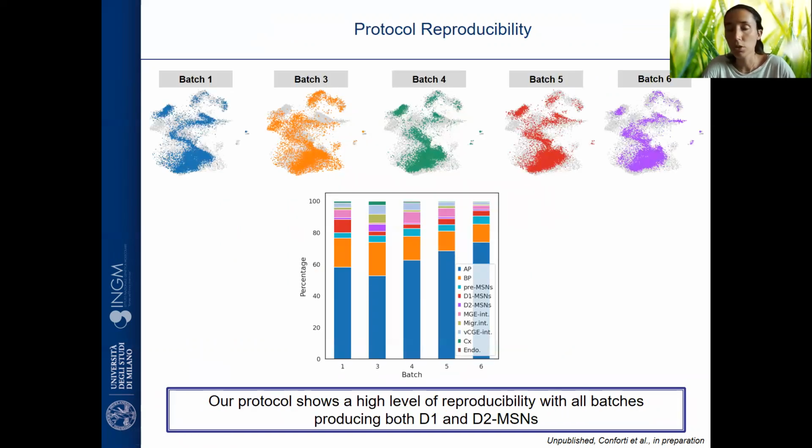We then looked at how reproducible the data was. So we looked at the different batches. We have 5 different batches. Batch 2 didn't perform well in terms of cell extraction, so we concentrated on these 5 batches here. But you can see that the maps are very, very similar, and that there are no big differences in cell types. Maybe only batch 3 gives a higher number of D2 MSNs compared to the rest of the protocols, but all of them give D1 and D2 MSNs in the end, with a higher proportion of D1s.